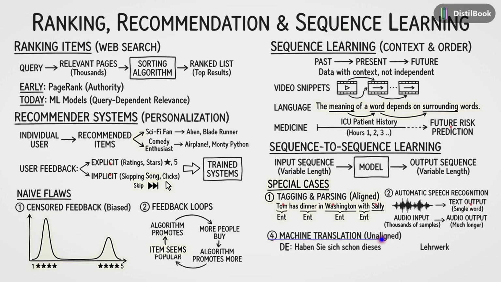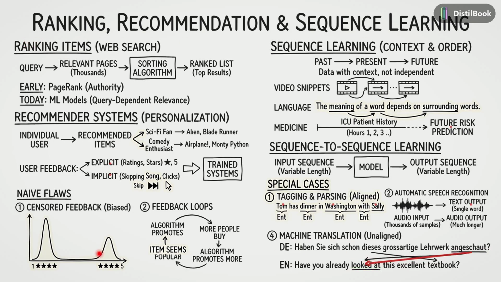Finally, we have machine translation. This is challenging because the data is unaligned. For example, in this German sentence, the verb angeschaut appears at the very end. But in the English translation, the equivalent looked at appears in the middle. The model must learn these long-distance dependencies and reordering rules to translate correctly. So, whether it's ranking search results or translating languages, understanding the structure and sequence of your data is fundamental to modern machine learning. Next, we will see how unsupervised learning helps us find patterns when we don't have any labels at all.